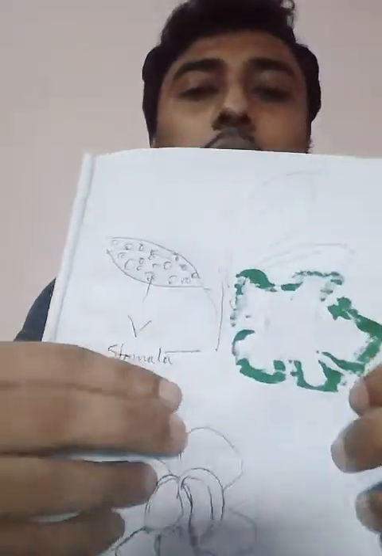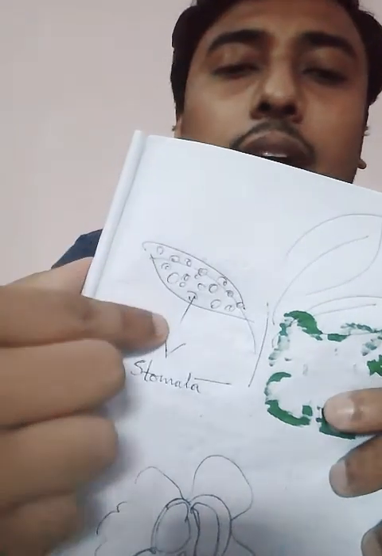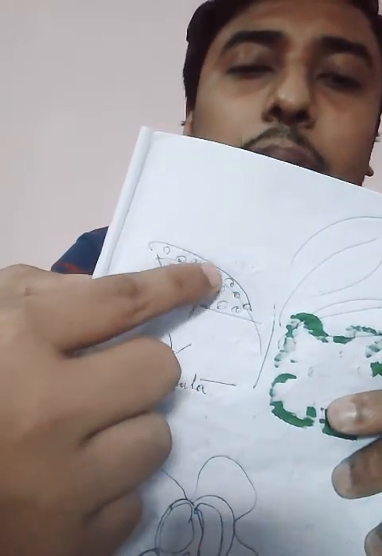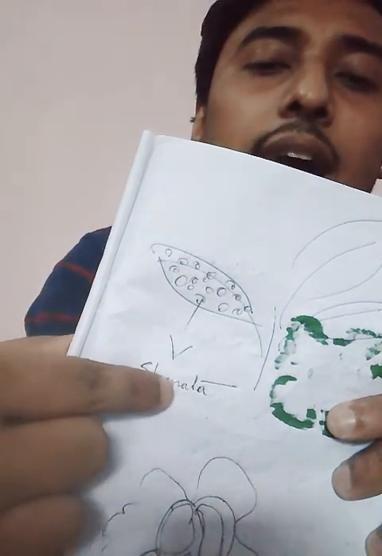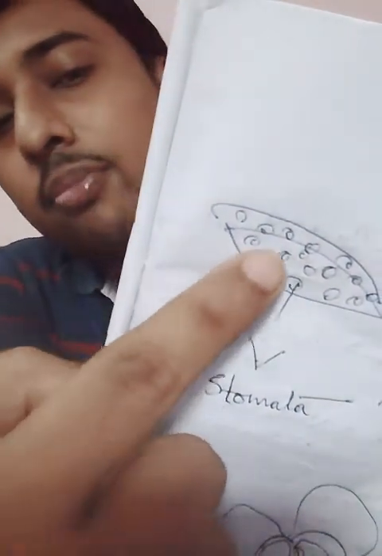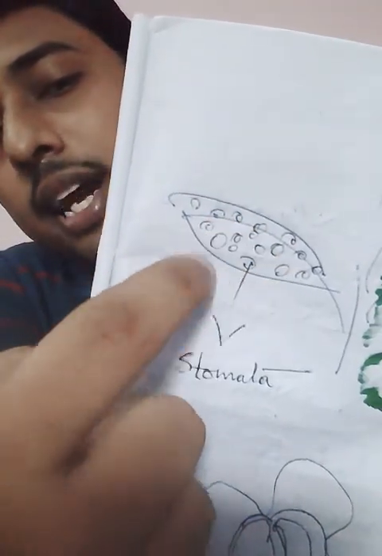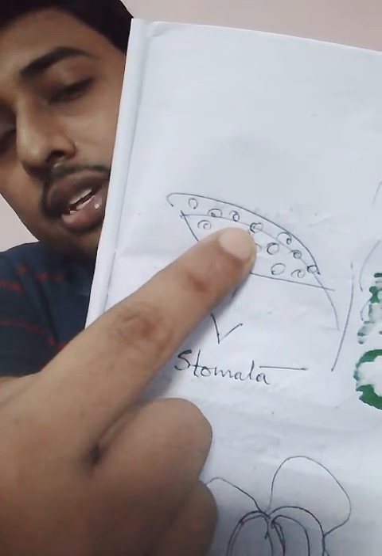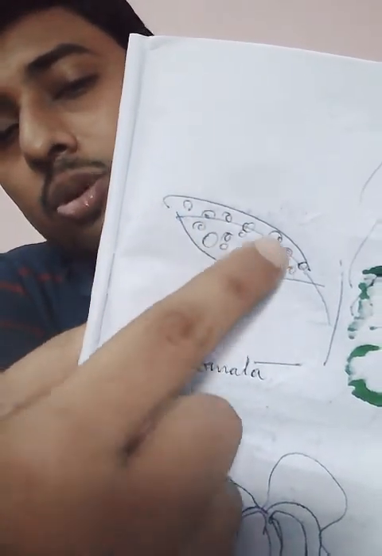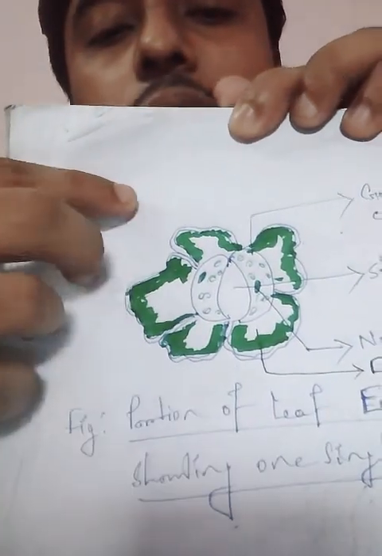This is the structure of a leaf. Here, in the structure of a leaf, small pores are present. These are stomata. This is the structure of a leaf where more stomata are present. Besides the ventral surface, there is also the dorsal surface, meaning the lower surface, where there are also more stomata. And if you see the microscopic structure of stomata, it looks like this.